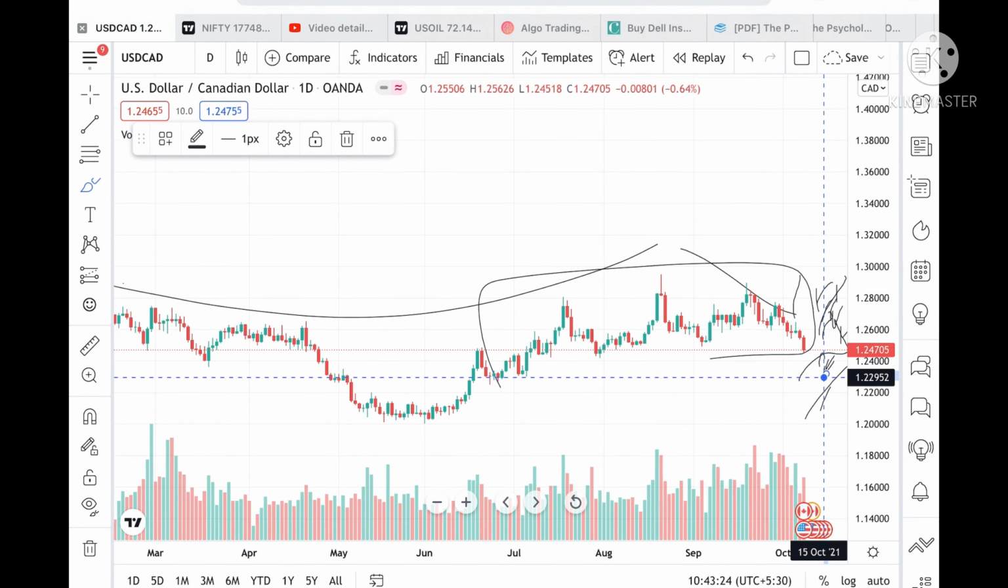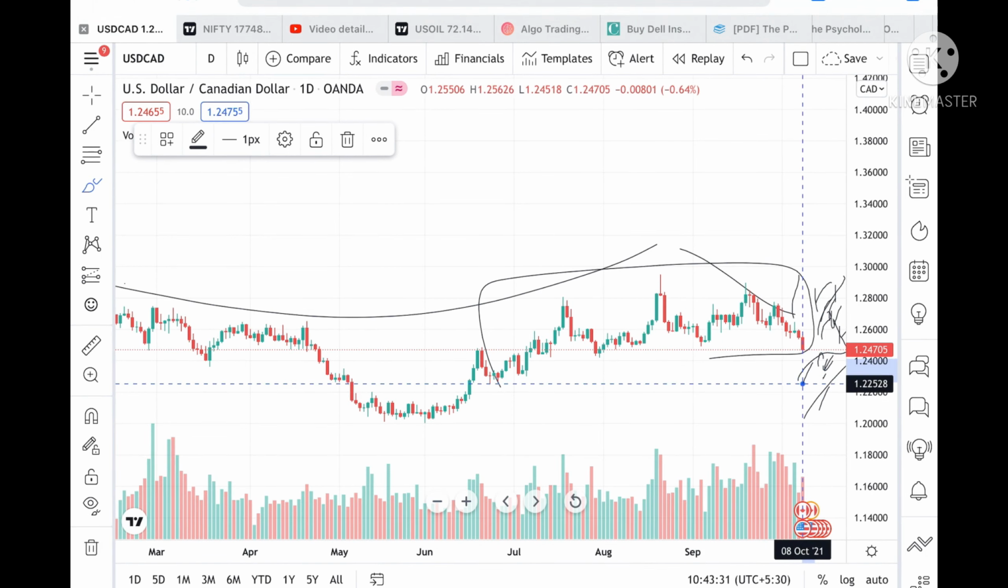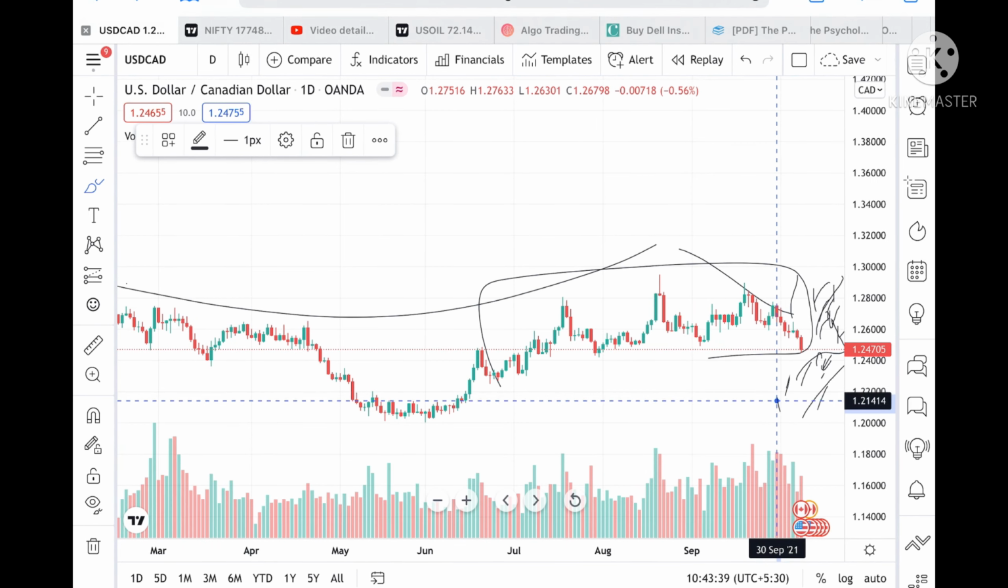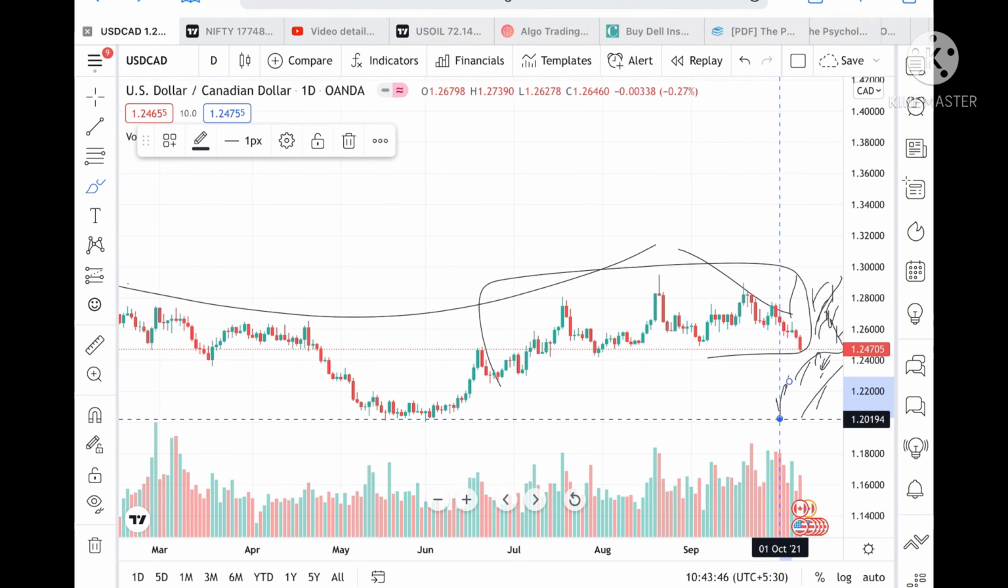Suppose if the price didn't sustain that level, then there is a probability it can go and touch a level of 1.22952, and from there we can see it can go and touch a level of 1.22421. And if it goes more below this level, then we can see it can go and touch a level 1.21732, and from there we can see a level of 1.21361. And suppose if the price goes more below this level, then we can see it can go and touch a level 1.20194.